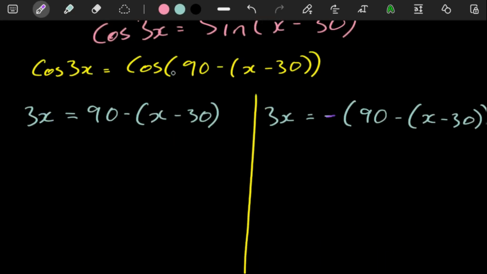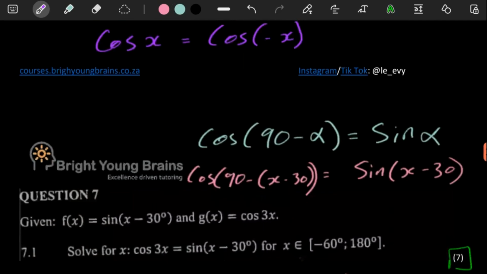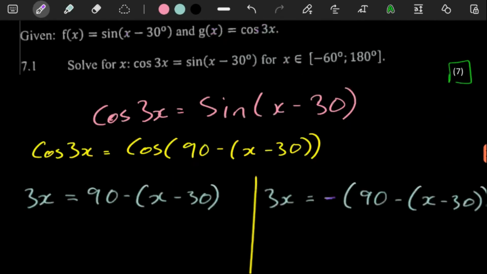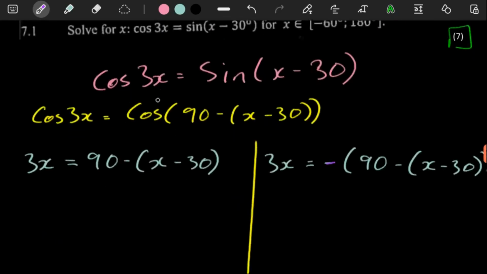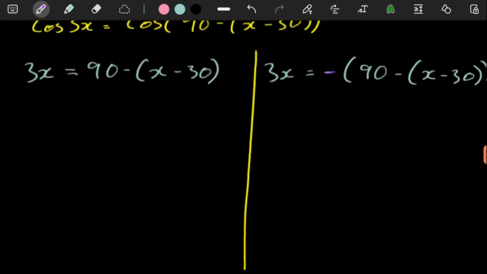Because wherever this cos was, you're looking at this whole thing as a positive, and that same whole thing as a negative, because that's how cos works. That's why I always say change everything to cos, because it's easier for you to get all possible answers. So on the left-hand side, let's see what we can do.